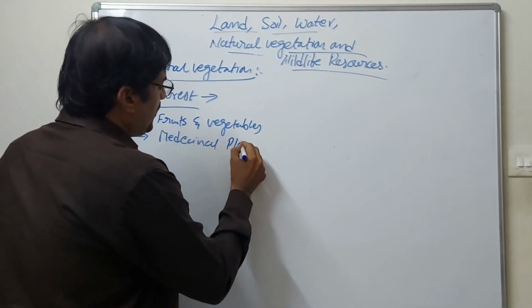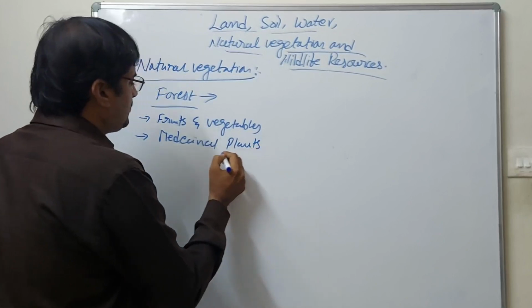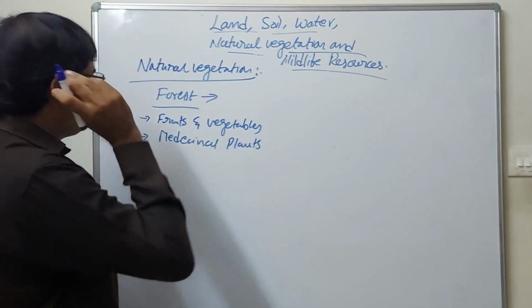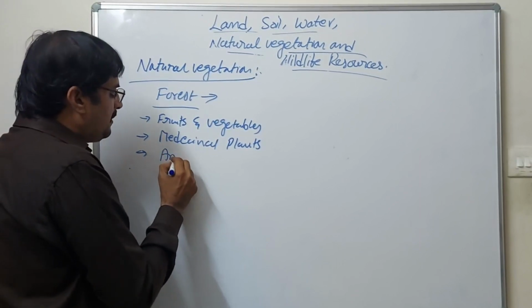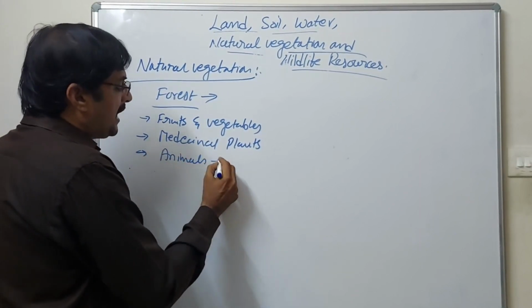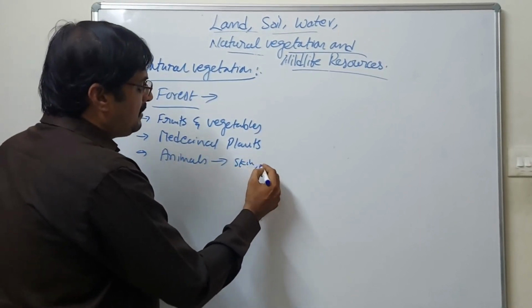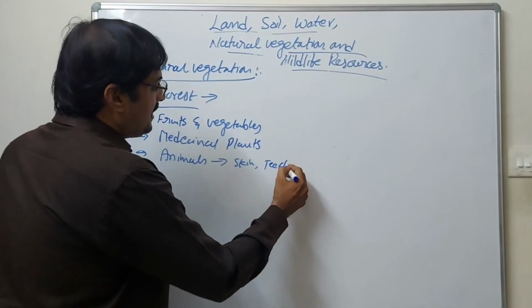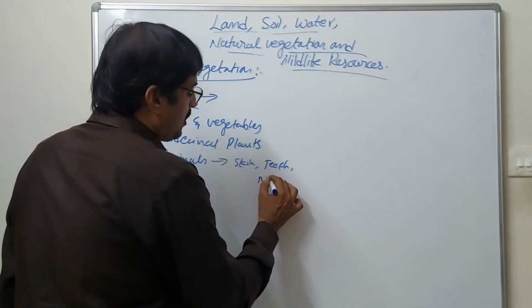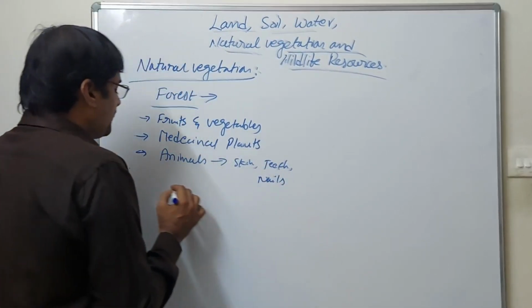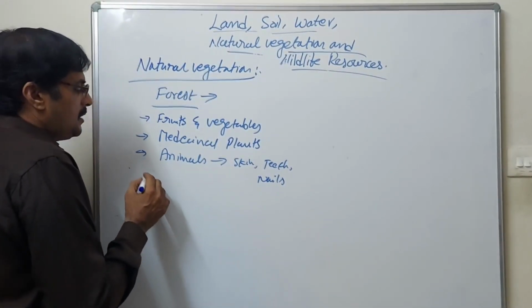Medicinal plants are used from the forest area, and also animal skin, animals' teeth, and animals' nails are all important.